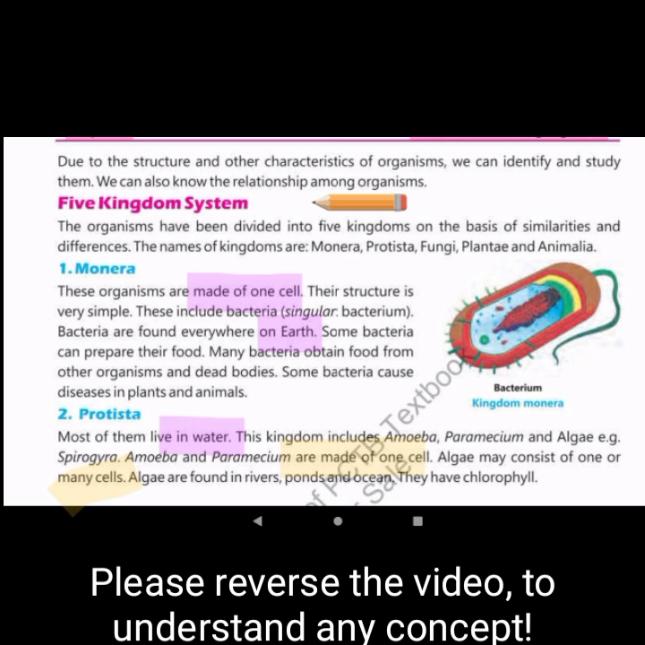Five kingdom system. Now we discuss in detail about the five kingdom system. The organisms have been divided into five kingdoms on the basis of similarities and differences. The names of the kingdoms are Monera, Protista, Fungi, Plantae, and Animalia, as we have discussed earlier.